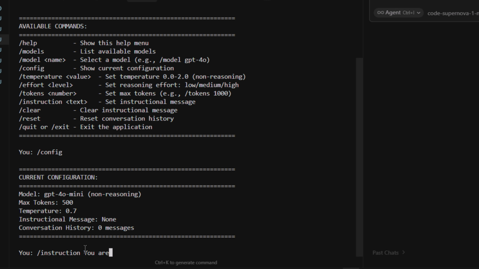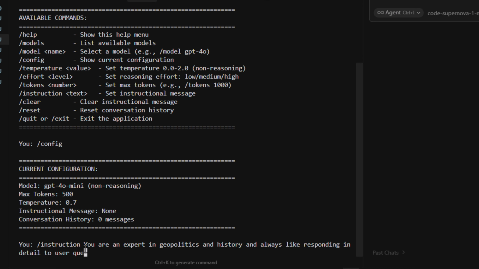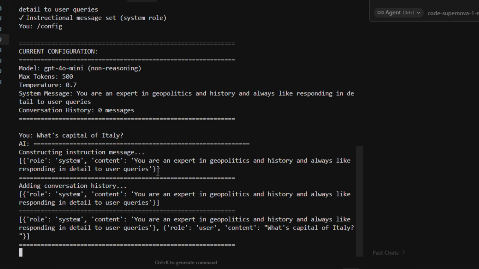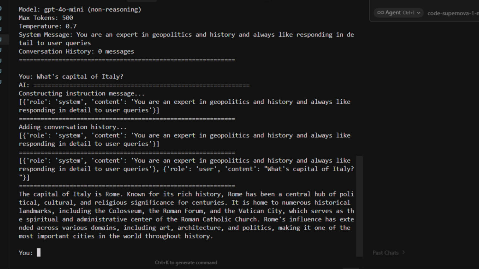Instruction will be: you are an expert in geopolitics and history and always like responding in detail to user queries. Let's sanity check our configurations again. And as you can see, our instructional message has been set to system role because it's a non-reasoning model. So let us send the first request asking our AI model what's the capital of Italy. And as you can see, it's constructing the instructional message here. Then it's adding conversation history, which currently we don't have any. It's just a system message. This is the response which we got from our AI model.